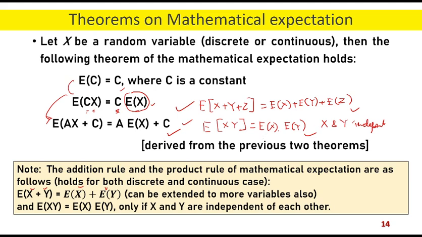This can also be extended. If we have expectation of x, y, and z, and x, y, and z are mutually independent of each other, then and only then we can have this factorization, only if x, y, and z are independent of each other.